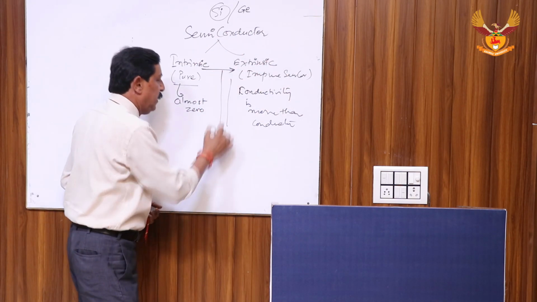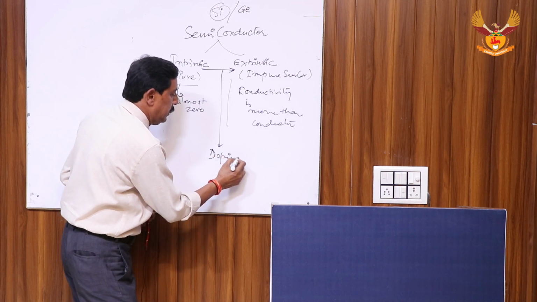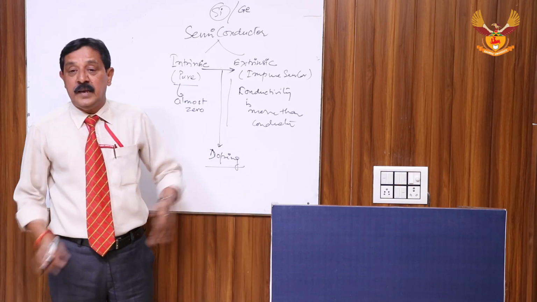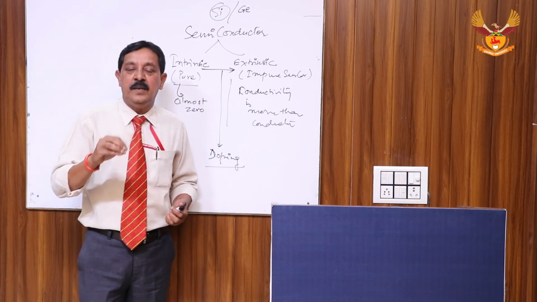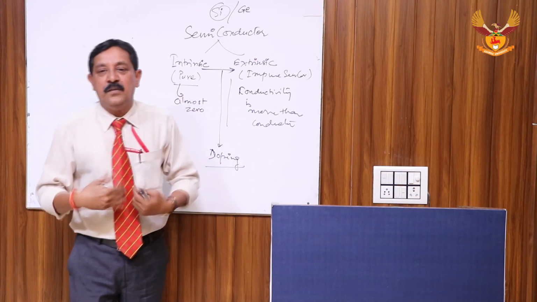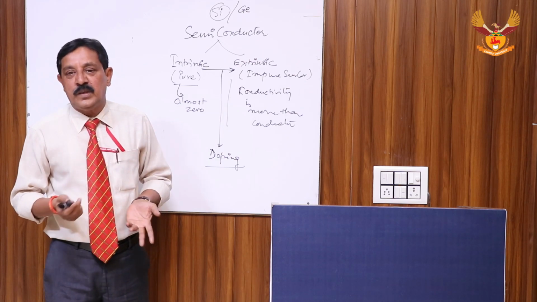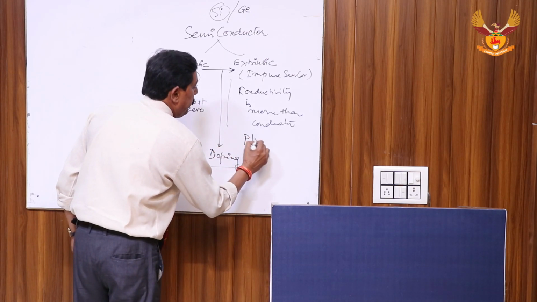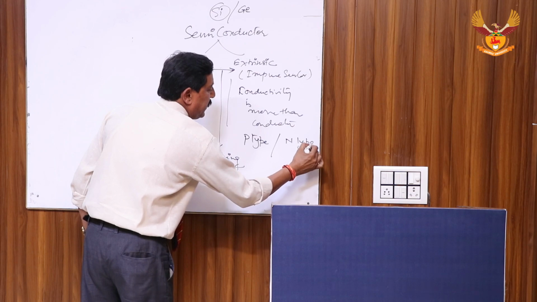For conversion, we use the process of doping. Doping means it's a process of adding impurities. By adding impurities to a pure semiconductor, it converts into an extrinsic one, and two new semiconductor types are formed. One is called p-type and the other is called n-type semiconductor.